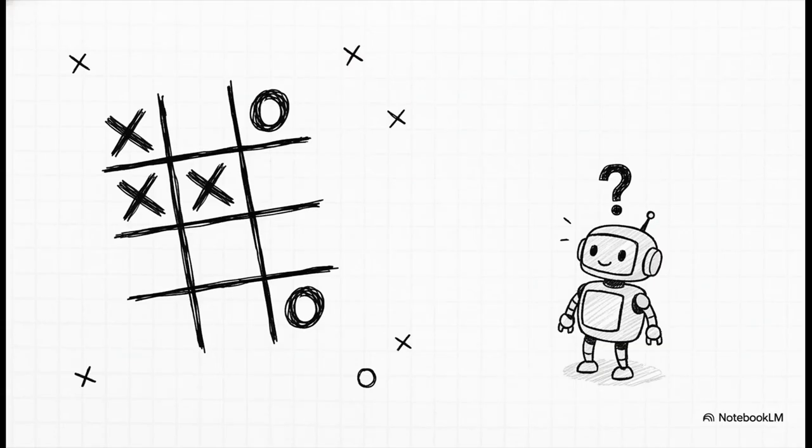Now, to make this all feel a little less abstract, we're not going to start with chess. That's a lot. Instead, we're going to ground this whole thing in a game we've all played, tic-tac-toe. It might seem simple, but it's actually the perfect little laboratory for showing how an agent can figure out an opponent's weaknesses and genuinely learn to win, not just follow a bunch of rules someone programmed in.